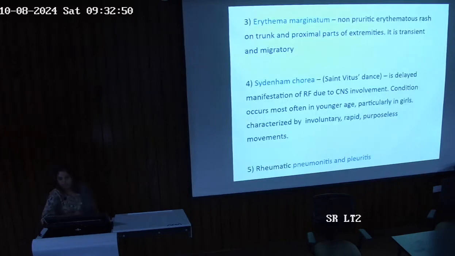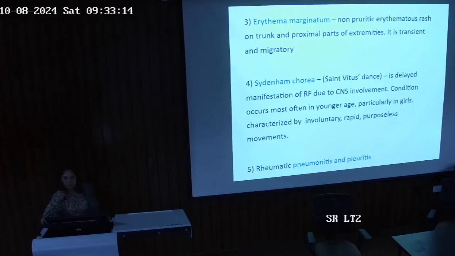Erythema marginatum: non-pruritic erythematous rash on the trunk and proximal parts of the extremities. Again, this is transient and migratory. What is this? Sydenham's chorea. It's also called St. Vitus dance because of the involvement of the CNS. It occurs most commonly in younger age groups, especially girls.